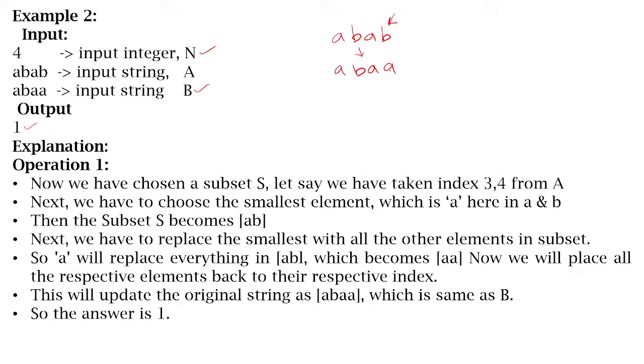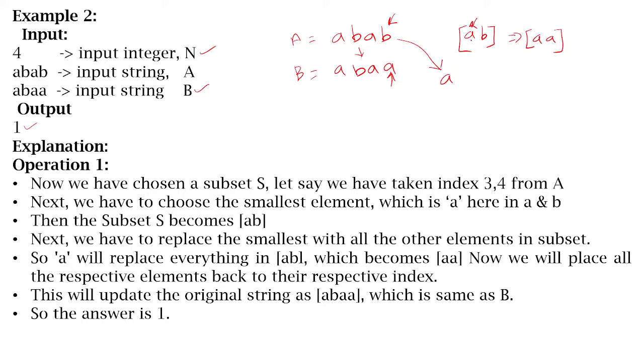Okay, so this is the character by which you need to replace. That's why you select a character containing this character in A. This is B here. Okay, so 3, 4, 1, 4, any subset you can select. Here in the example it is given as 3, 4, AB, he has selected the subset here. So what we need to do, the smallest element is A here, replace, then you will get the subset as A. Okay, so if you replace back into the original string, your original string changes to A.